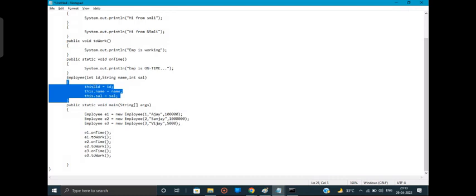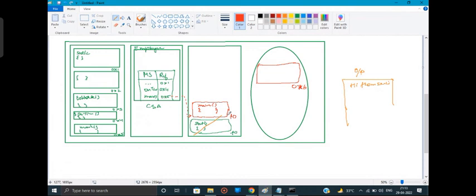So from this, you must remember that when the constructor gets called, for the constructor also, one frame will be created. For our constructor also, one frame will be created. Guys, this is new. I didn't tell you this until now.